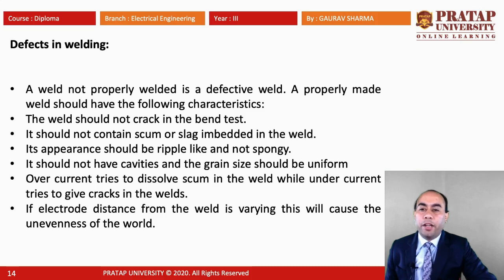Its appearance should be ripple-like and not spongy. It should not have cavities and the grain size should be uniform. Overcurrent tries to dissolve scum in the weld, while undercurrent tries to give cracks in the weld. If electrode distance from the weld is varying, it causes unevenness of the weld.